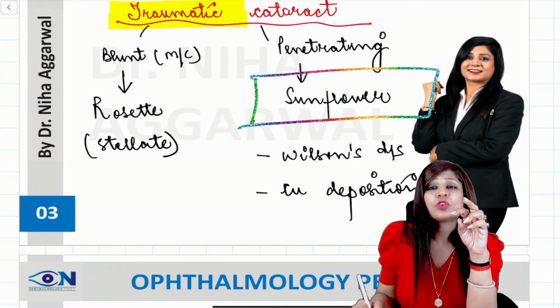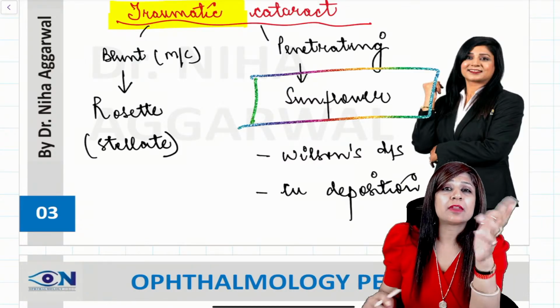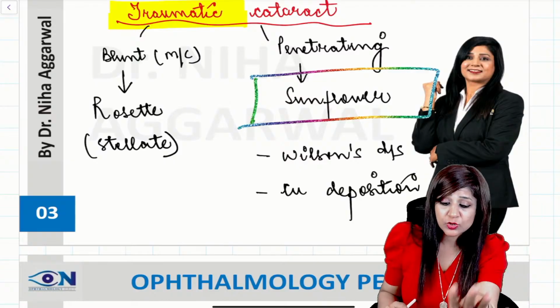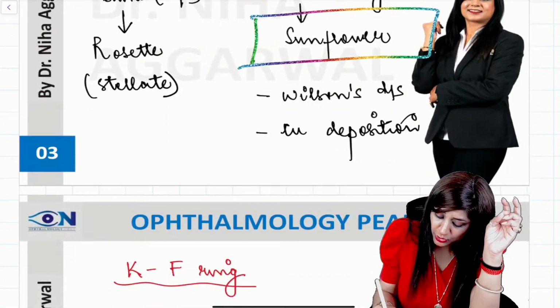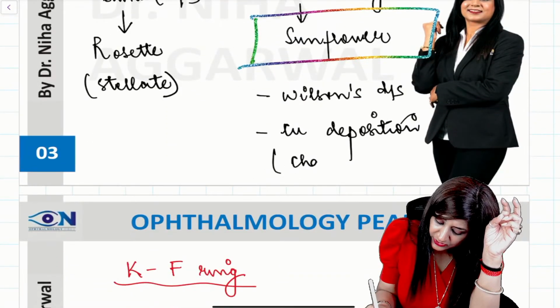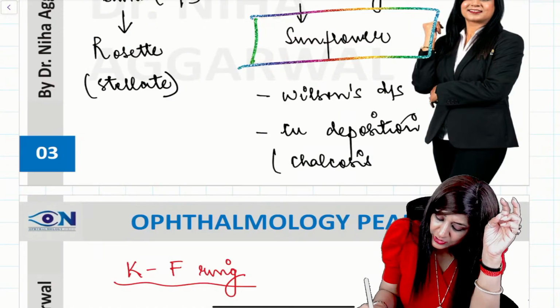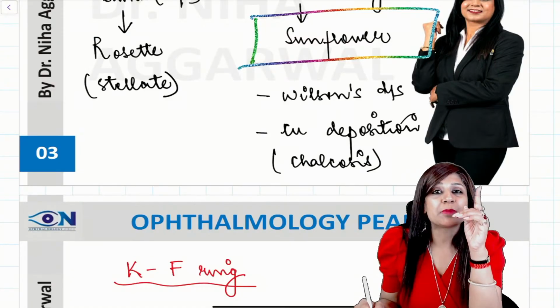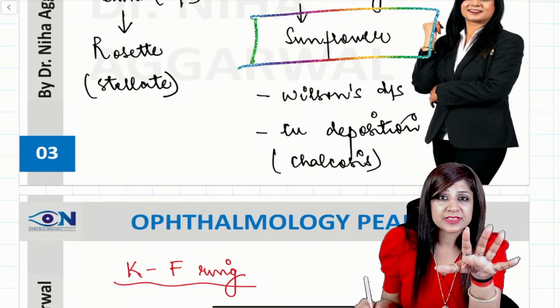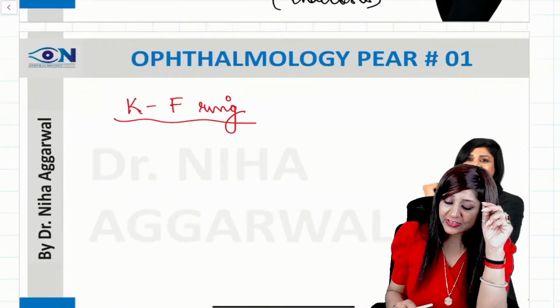Whenever there is some copper deposition, it can be due to Wilson's disease, or it can be due to any other thing also. That is called chalcosis. In this session, I have not included the images because the image-based session we are going to deal with separately. Right. Then next is your KF ring.